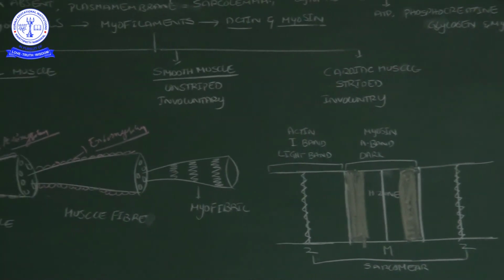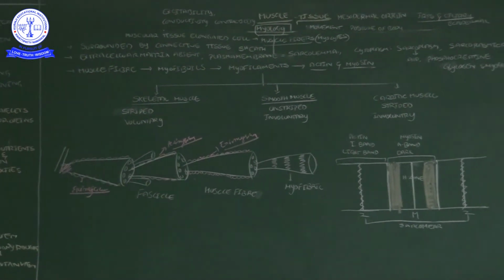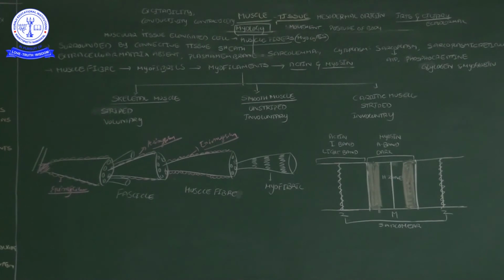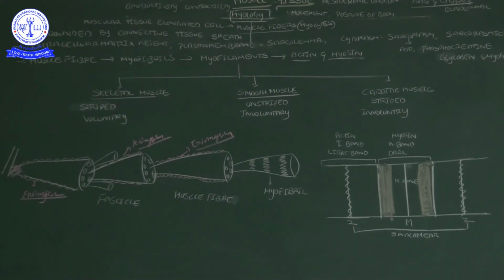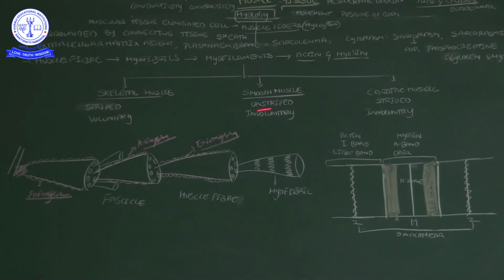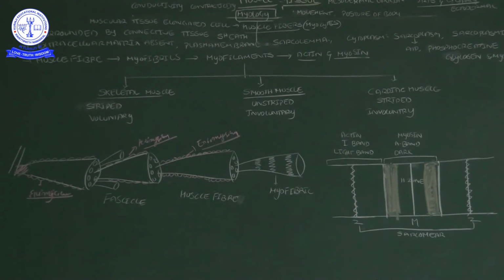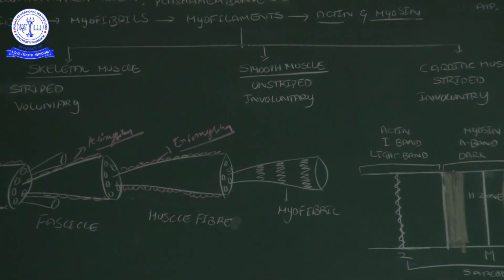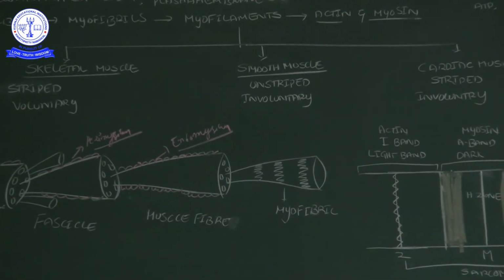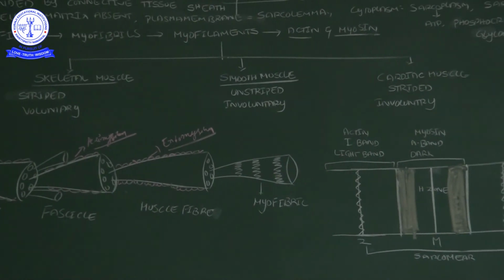Now I will tell the classification of the muscles: skeletal muscles, smooth muscles and cardiac muscles. In this video session I will give just the introduction; in the next video I will explain these three in detail. Skeletal muscles are also called striped muscles, and they are voluntary muscles. The movement of skeletal muscle is in our willing, in our hands.